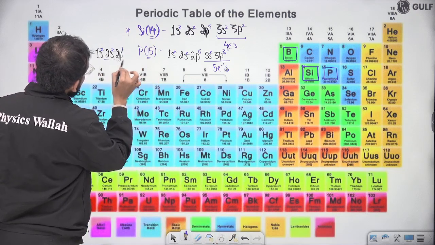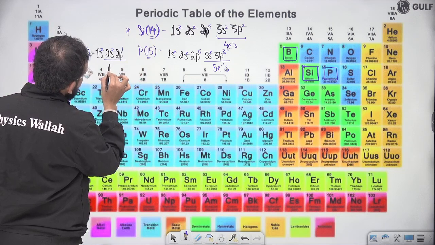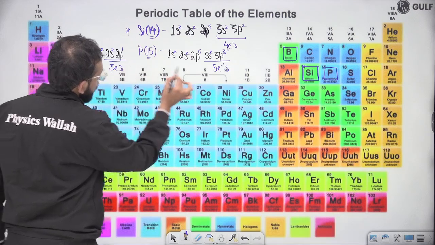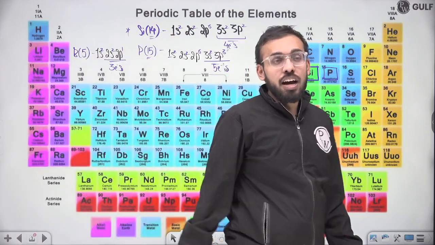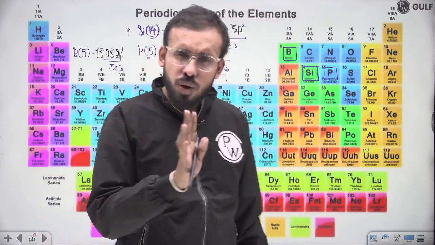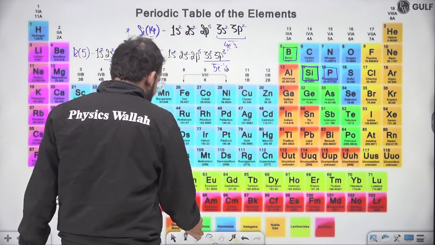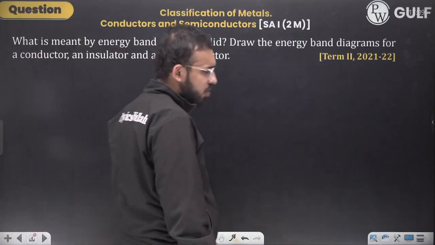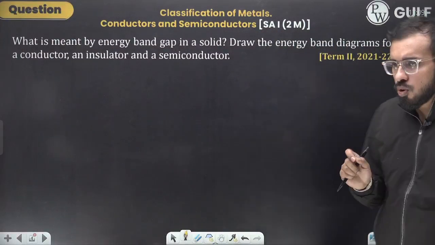Right. How many valence electrons are there? If I am not wrong, 3 valence electrons are there. These are the valence electrons that I had written. Fine. Now, why am I making you write this? Because it would be utilized after a few slides. Right. Now, let us start with the first question. That's there on the screen in front of you. Fine. Please pause the video and try it yourself.